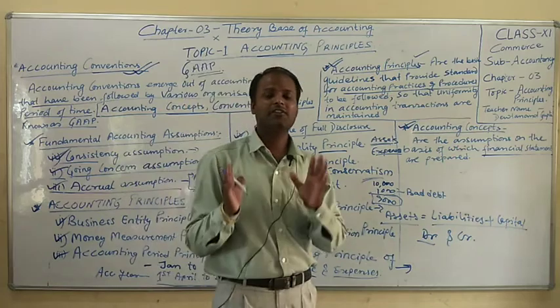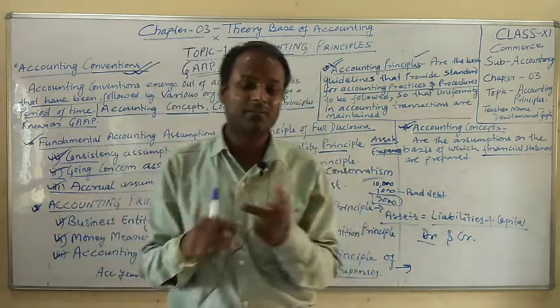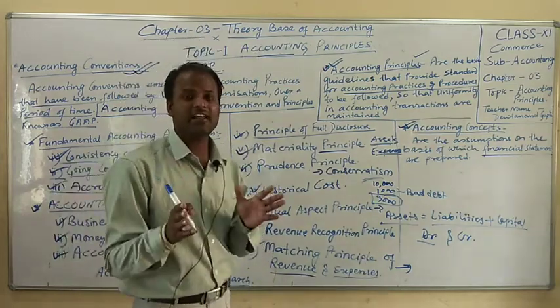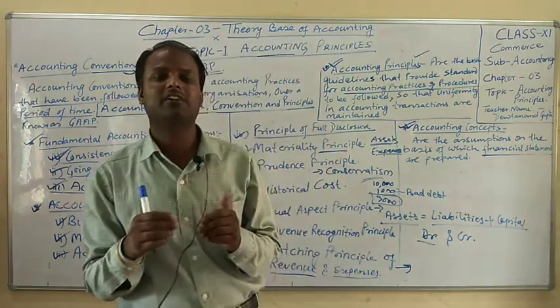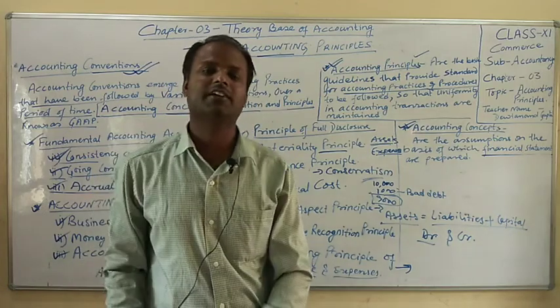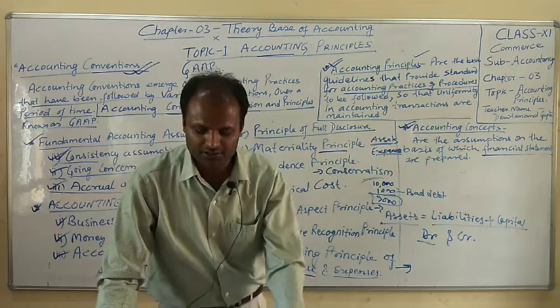If you are using the calendar year, January to December, then you calculate and present revenue and expenses within that year, or if you use an accounting year, 1st April to 31st March, within this year only you will recognize revenue and expenses to get a clear profit.